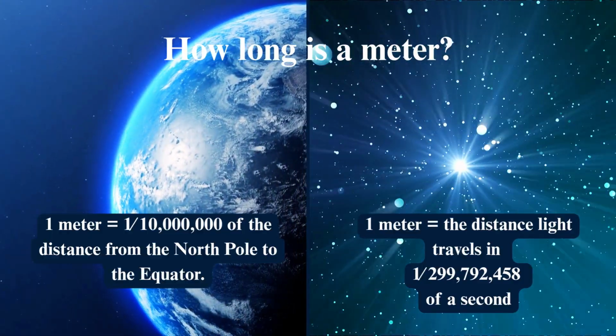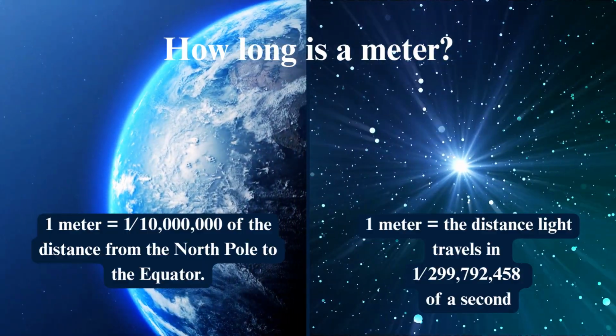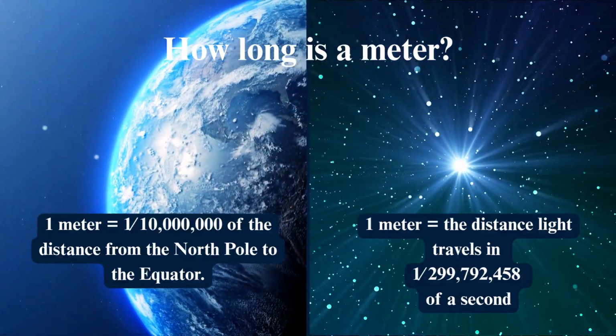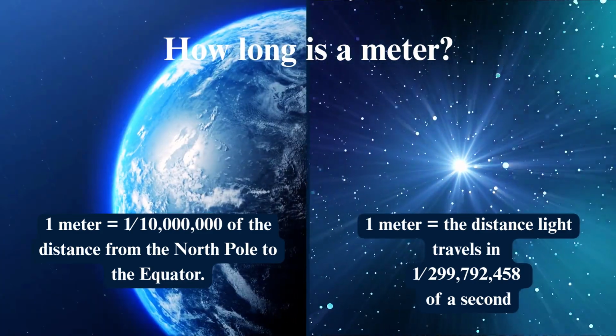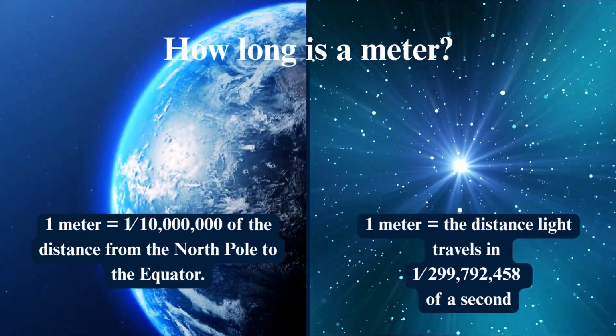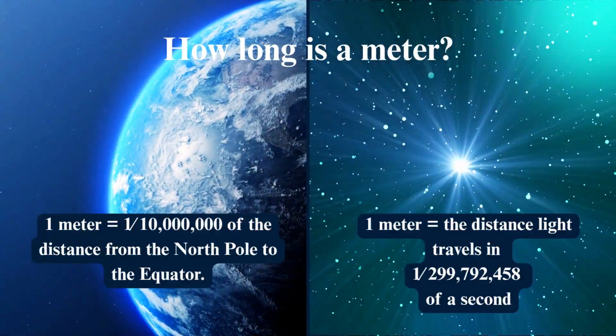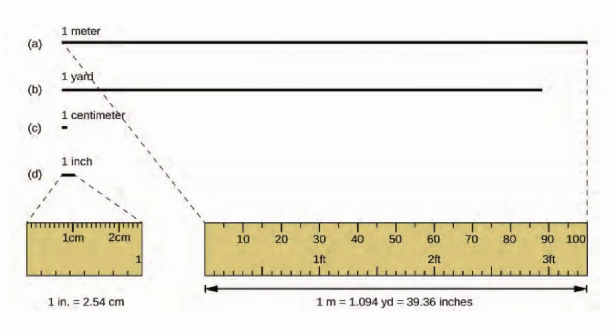The distance light travels in a vacuum in one divided by 299,792,458 of a second. To put it in perspective, 1 meter is about 39.37 inches. For everyday scales, we use centimeters and millimeters. For longer distances, we use kilometers.